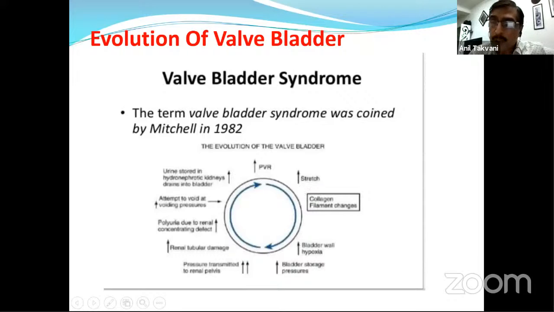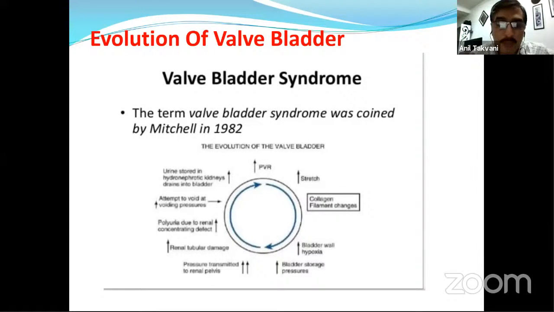Again, collagen filament changes, matrix deposition, then bladder wall hypoxia, that will further lead to bladder storage at unsafe pressure, and that pressure will migrate to the upper tracts, and then it will lead to more and more renal tubular damage and glomerular damage because of pressure.